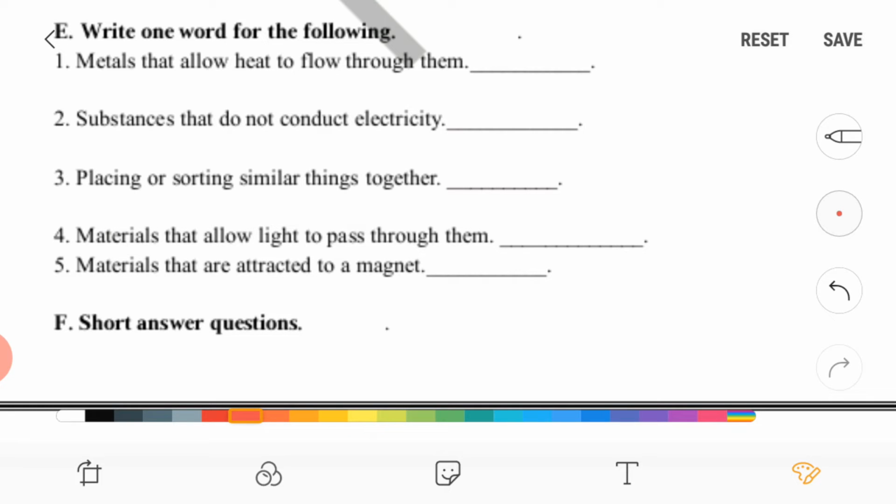So it is called grouping. Fourth, materials that allow light to pass through them. So it is transparent material. Fifth, materials that are attracted to a magnet. So it is magnetic materials.